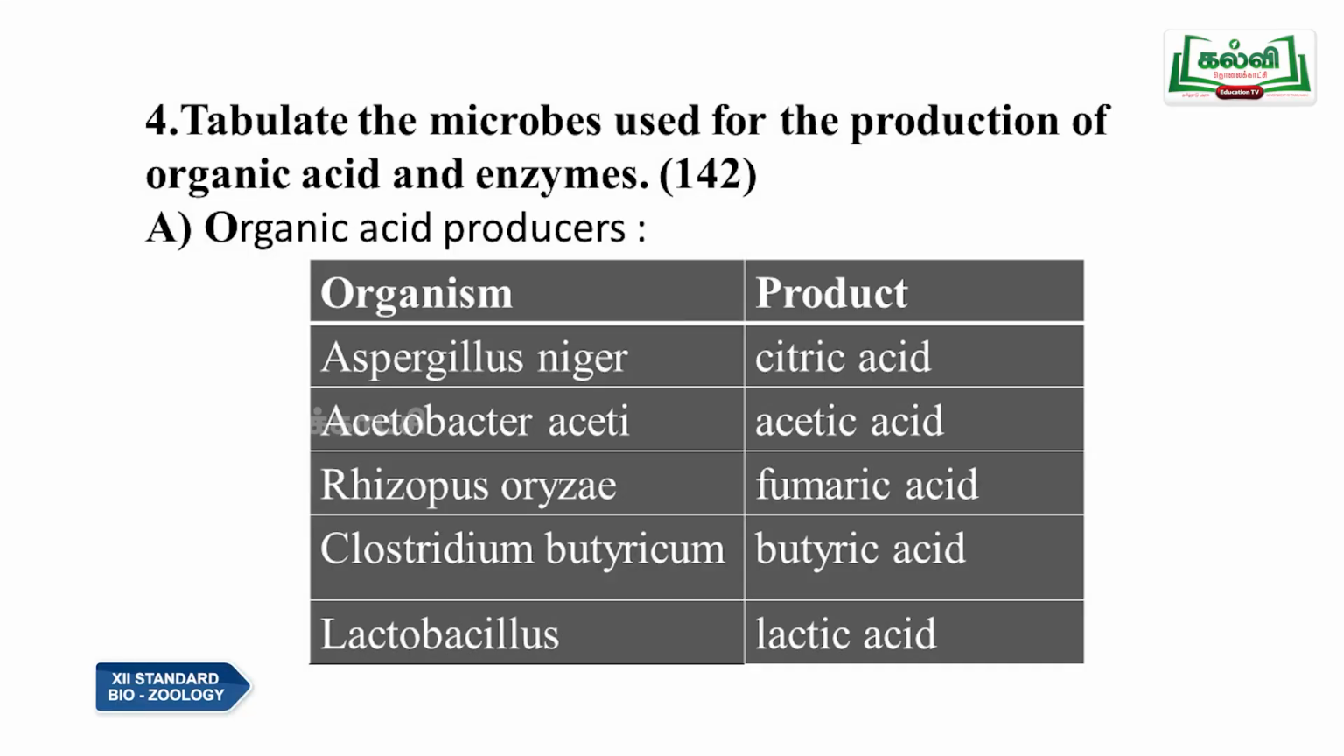Then fourth question, tabulate the microbes used for the production of organic acid and enzymes. So, it is in page number 142. So, the organic acid producers are, so we can write it as in a tabular column, the organism and the product produced. So, Aspergillus niger, it produces citric acid, Acetobacter aceti, it produces acetic acid, and Rhizopus oryzae, it produces fumaric acid, and Clostridium butyricum, it produces butyric acid, and Lactobacillus lacti, it produces lactic acid. So, these are the organic acid producers.